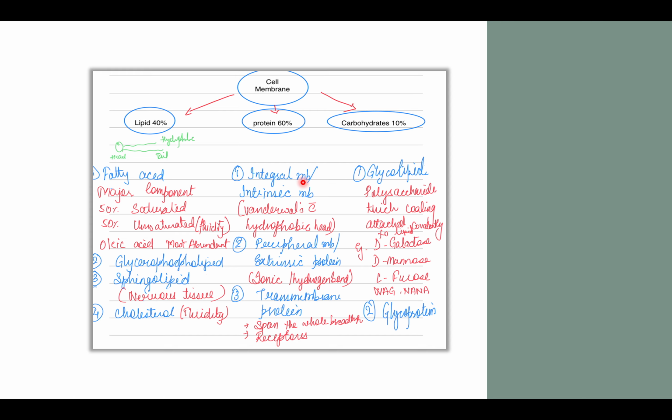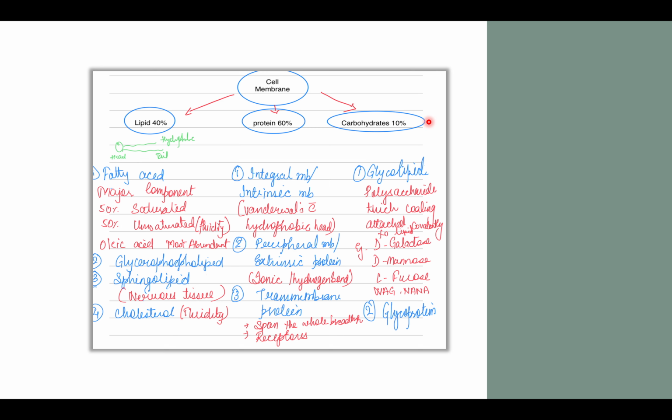So there are three kinds of protein present in the cell membrane, namely integral protein, also called intrinsic protein, the peripheral membrane protein or the extrinsic protein, and the third one is transmembrane protein. Integral protein is attached via van der Waals forces with the hydrophobic region, and removing integral protein is cumbersome, whereas peripheral protein gets removed easily from the plasma membrane and is attached via ionic or hydrogen bonds. Transmembrane protein, on the contrary, spans the whole breadth of the plasma membrane and contains the receptors which are required